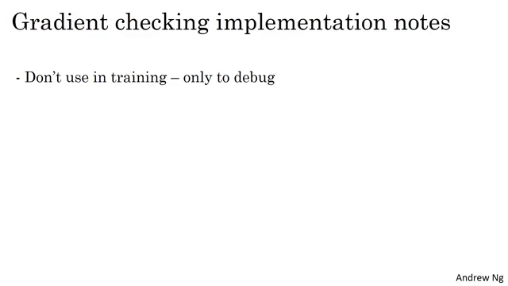So what I mean is that computing d theta approx i for all the values of i is a very slow computation. So to implement gradient descent, you should use backprop to compute d theta and just use backprop to compute the derivative. And it's only when you're debugging that you would compute this to make sure it's close to d theta. But once you've done that, then you would turn off the grad check and not run this during every iteration of gradient descent because that's just much too slow.